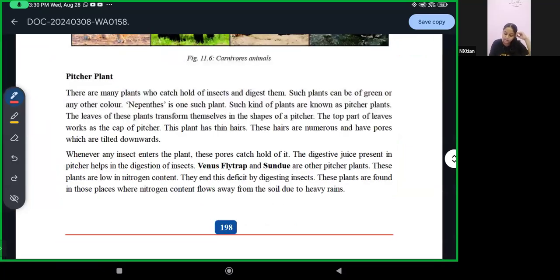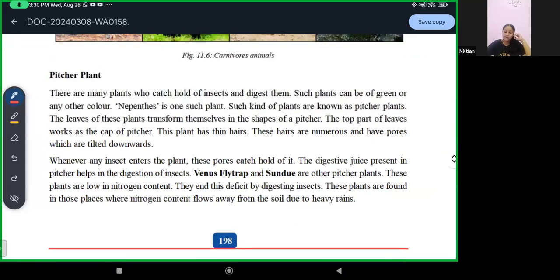Then we have the pitcher plant. There are many plants which catch hold of insects and digest them. Such plants can be green or any other color. Nepenthes is one such plant. Such kinds of plants are known as pitcher plants. The leaves of these plants transform themselves into pitchers and flower into flowers.